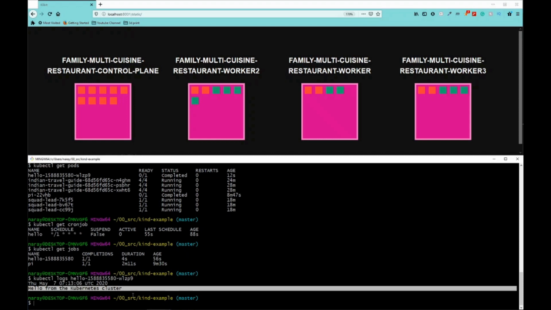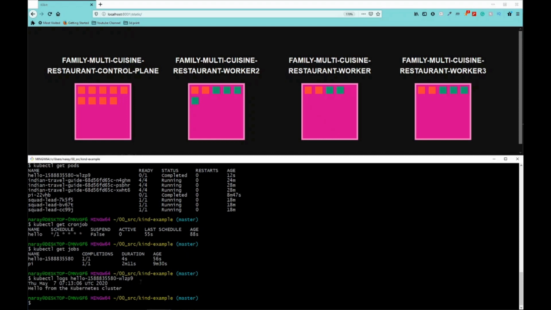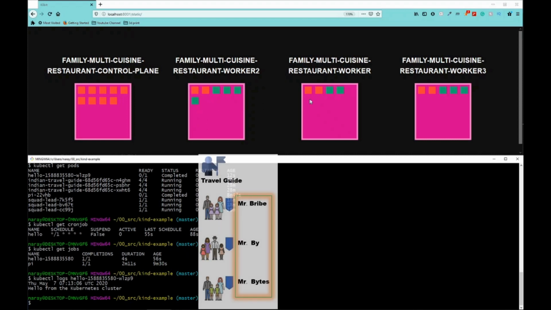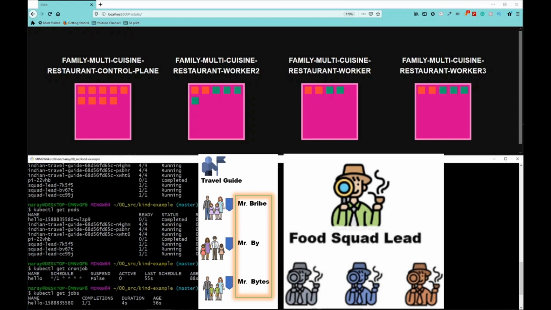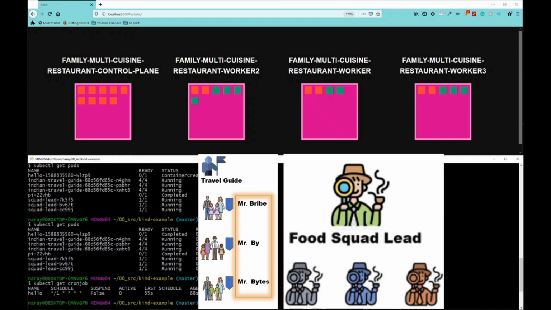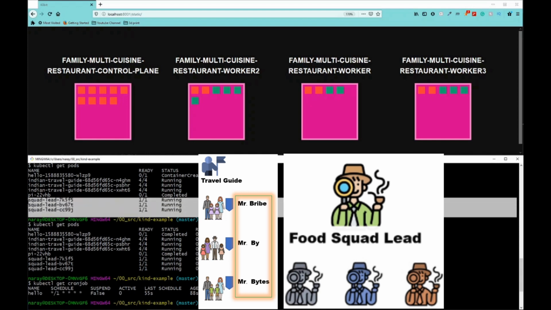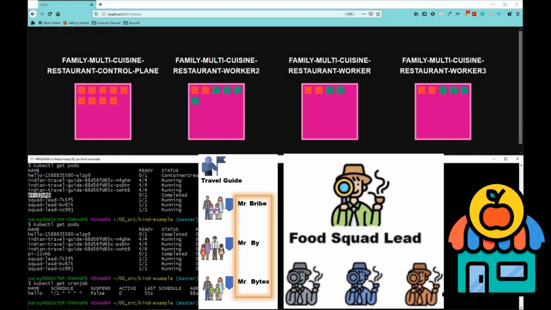Now with that, we were able to explain with a demo how deployments work, which is our travel guide who helps to book tables for a group of family members, right? A group of families. And then how daemon sets work, which in our example is an inspector squad who sits in every cuisine room to validate the quality of food, right? And then we looked at jobs and cron jobs. These are just tasks that are either run once, or you can run them periodically using a cron job kind.